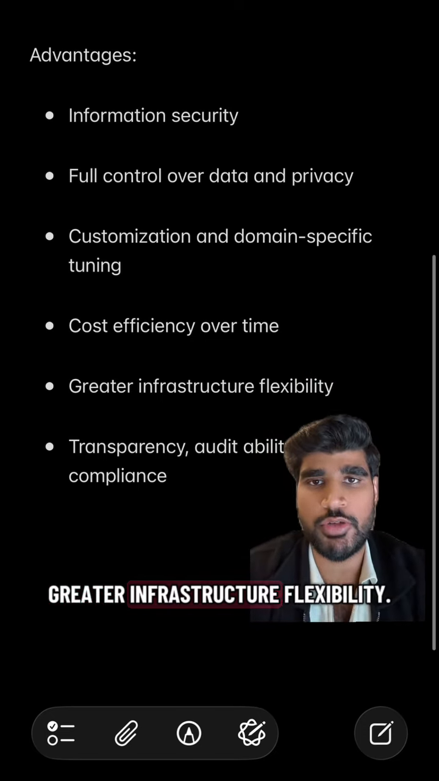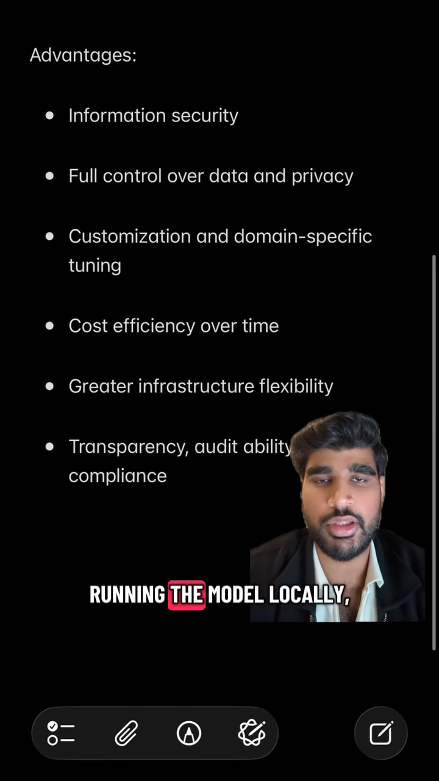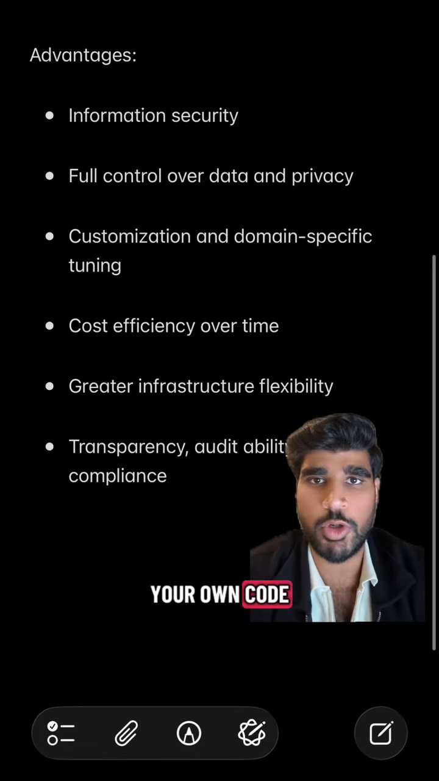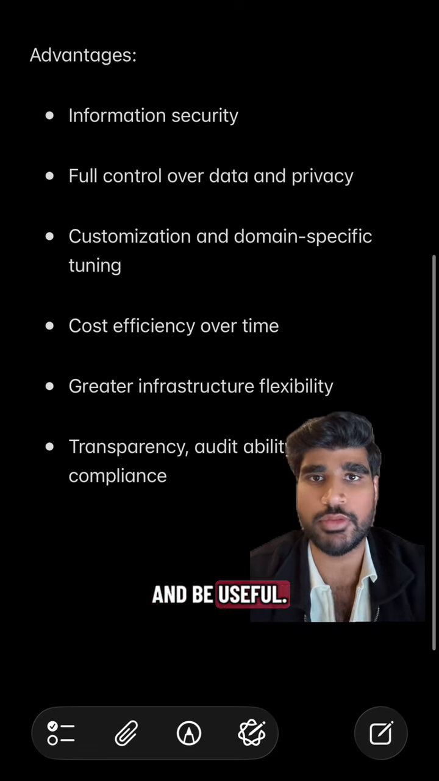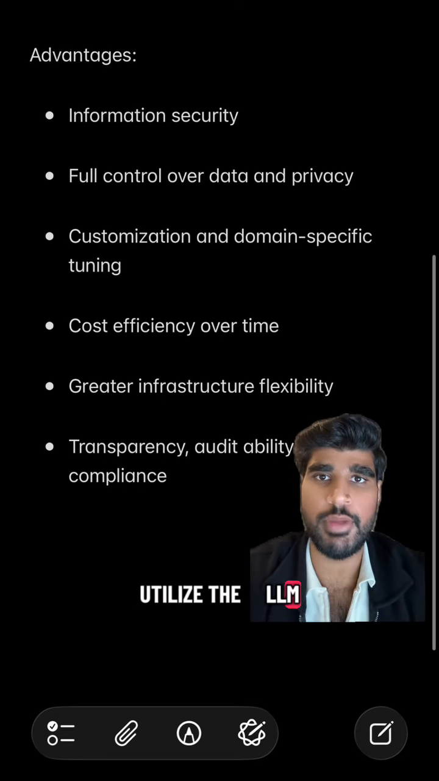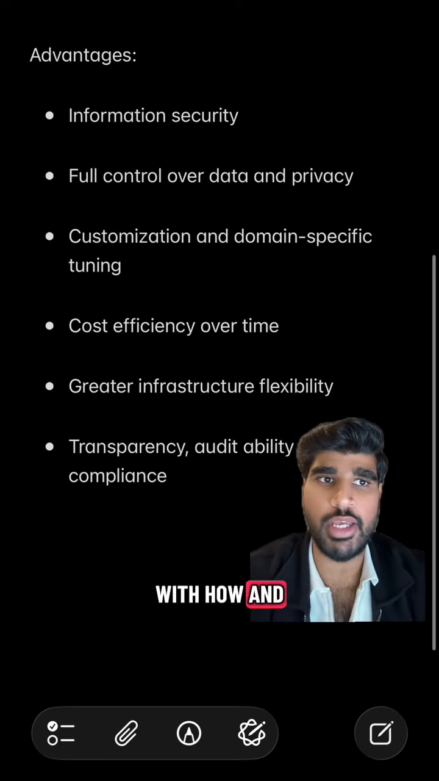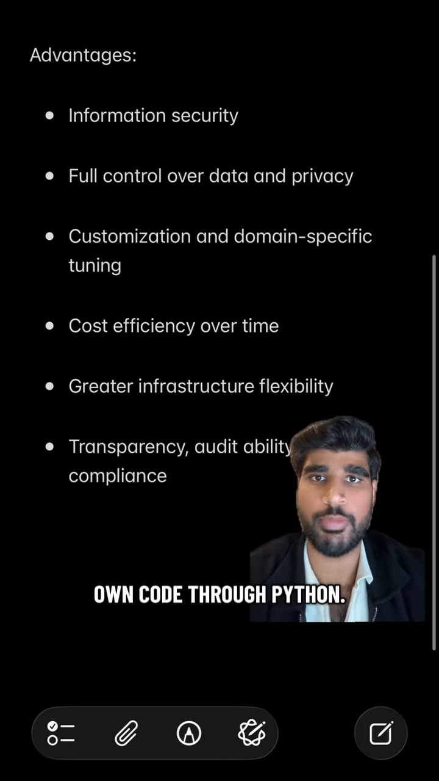Then we have greater infrastructure flexibility. What this means is, since you're running the model locally, it requires you to have your own code to make that model actually work and be useful. Although it makes it a little bit harder to utilize the LLM, you have much more freedom and flexibility with how and what you want to do with the LLM by using your own code through Python.